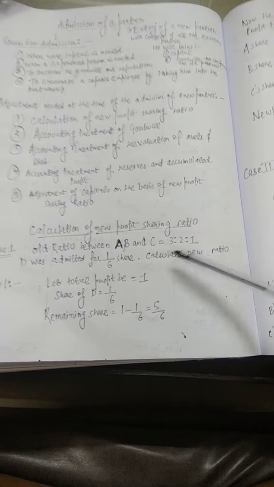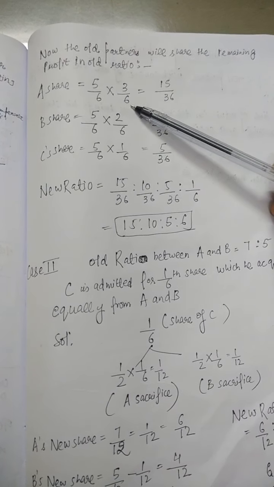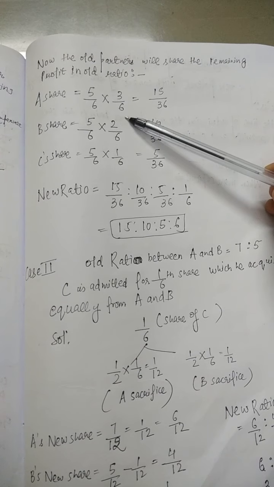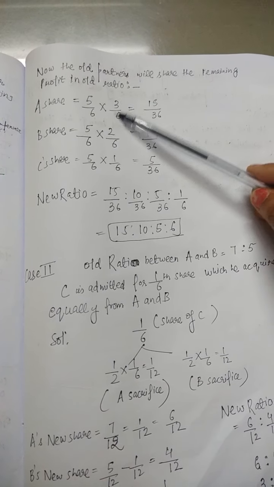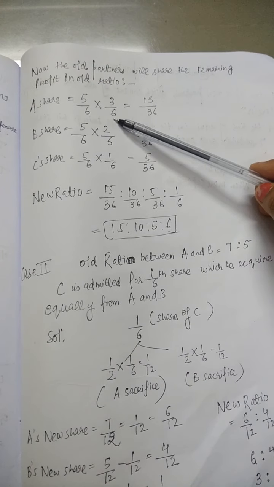Now the new share of A is 5/6 into 3/6. 5/6 is the remaining profit and 3/6 is his share, because the old ratio is 3 is to 2 is to 1, so A's share is 3/6.